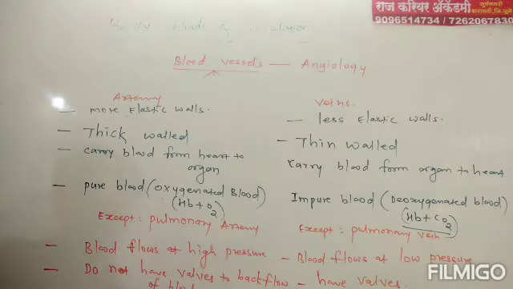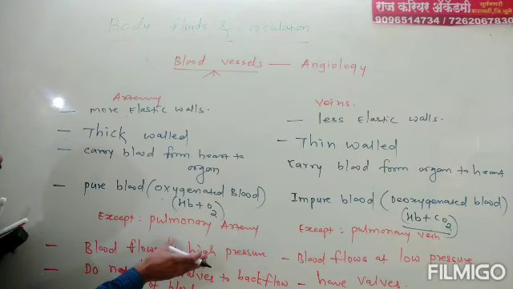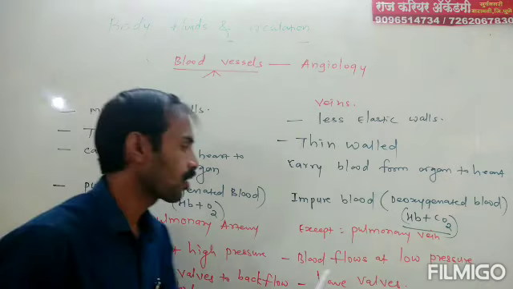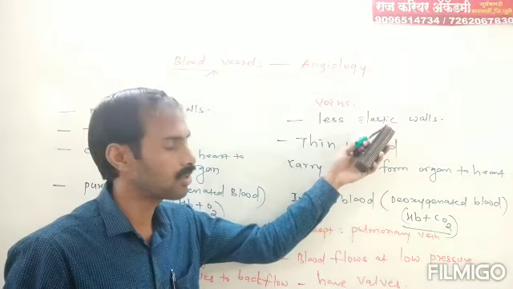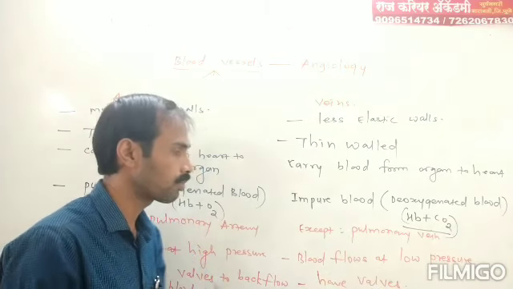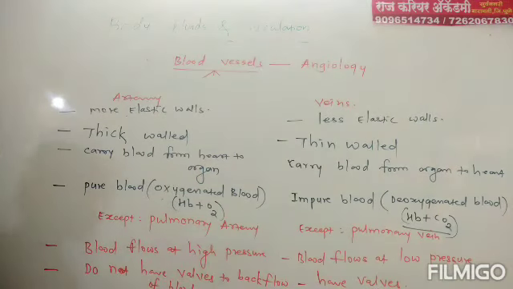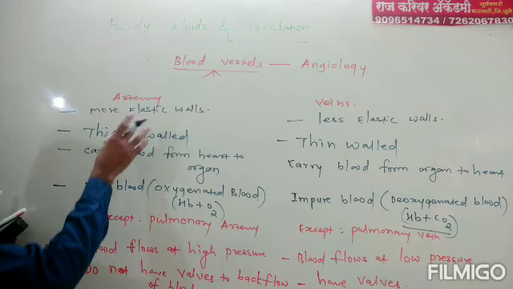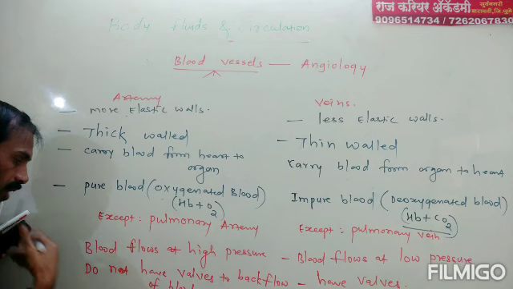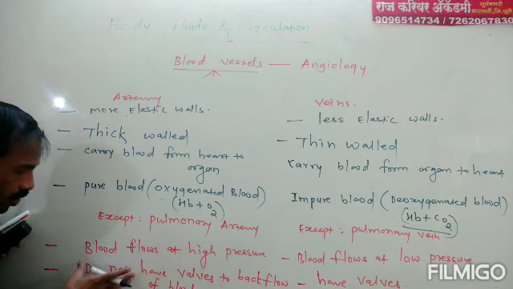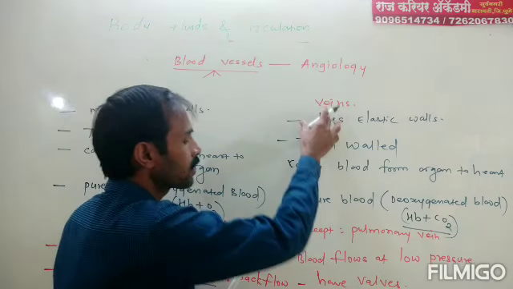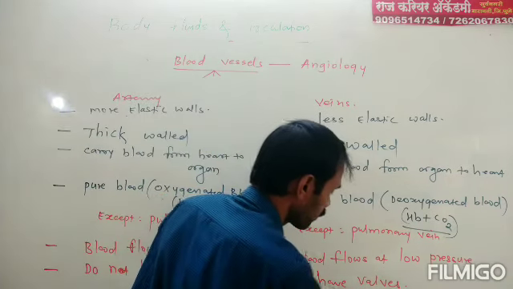Fourth difference, blood flows at high pressure in arteries. Blood flows at low pressure in veins due to the lumen being wider in veins, so blood pressure is low. Arteries do not have valves because blood flows fast. So arteries do not have valves as compared to veins, which have valves.